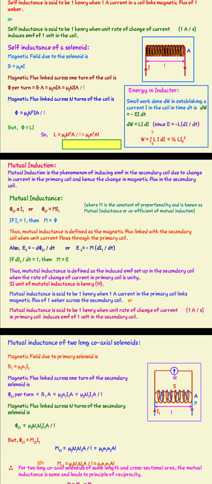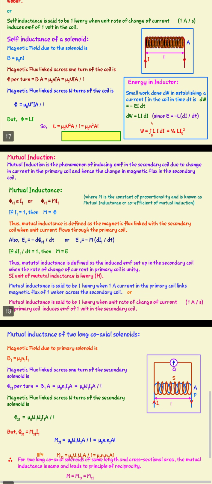Mutual inductance: if I1 is the current through coil 1 and a magnetic field is produced due to this current, the flux linked with the second coil is given by phi 2.